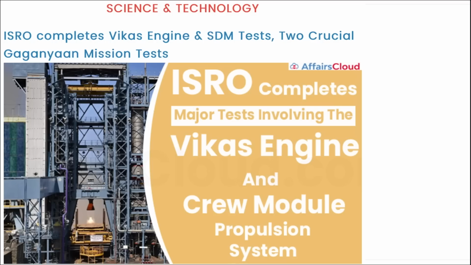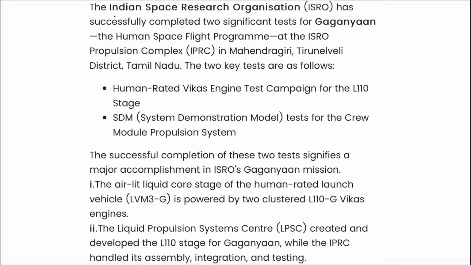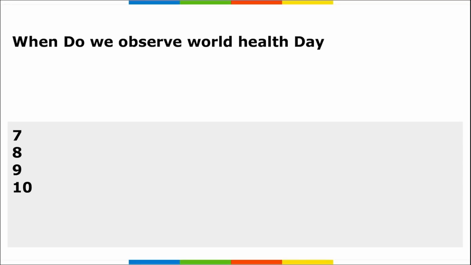Next, here you can see ISRO has successfully completed two significant tests for Gaganyaan, the human space flight program, at the ISRO Propulsion Complex in Mahendragiri in Tamil Nadu. Right, and these are the two tests that were recently conducted.